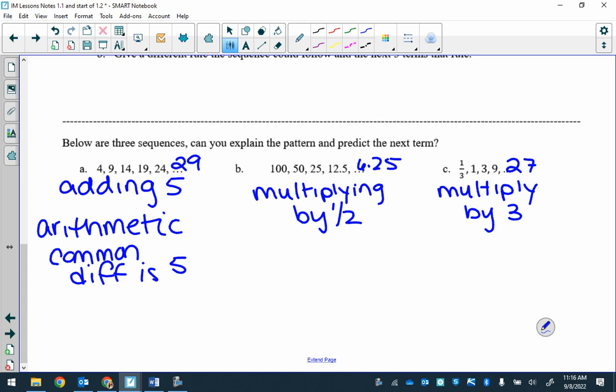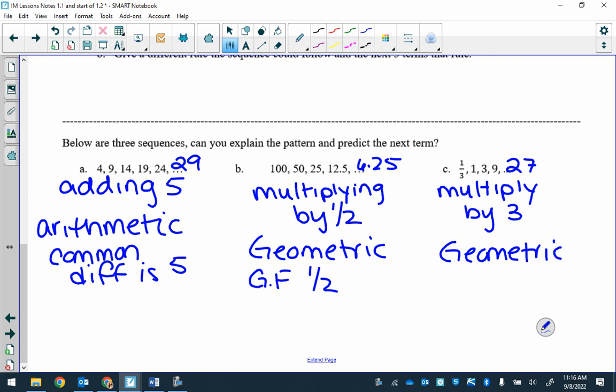B and C are both what? Geometric. Which has a growth factor of 1/2. This one is geometric. The growth factor is 3. Okay, so the ones we did on the warm-up then, B and D are both what?